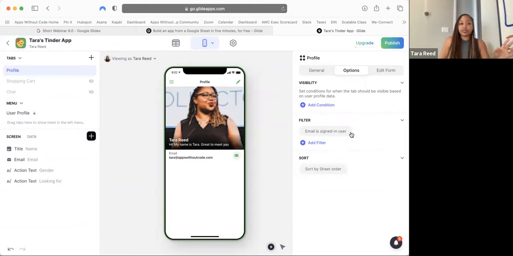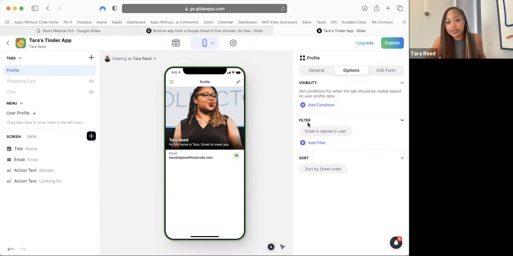Now, what does this mean? Well, if you have 5 different users in your app, you only want the person who is signed in to see their own profile. So essentially what it's going to do is it's going to look and see what email did they sign in with. That's their profile. Only show them their profile. Filter it so that they only see the row where the email is the same email as the user they're signed in with.